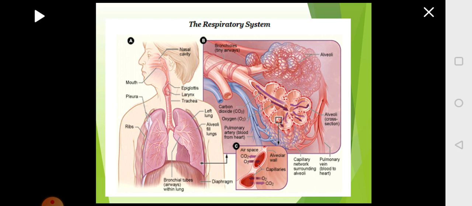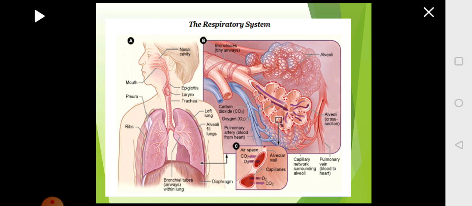Every cell of the body has to be supplied with oxygen, and the oxygen supply should not cease even for a few seconds. Especially the brain requires continuous supply of oxygen. So this exchange of the respiratory gases, carbon dioxide and oxygen, will happen at the alveoli.